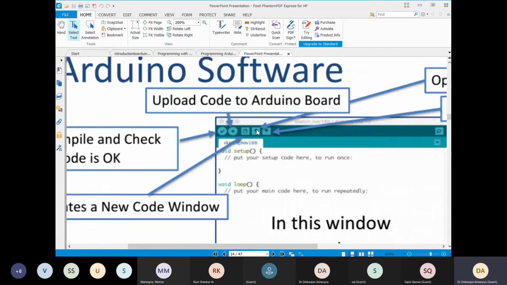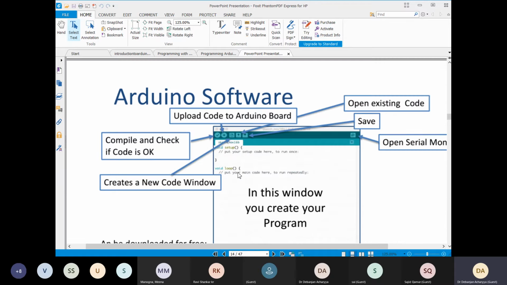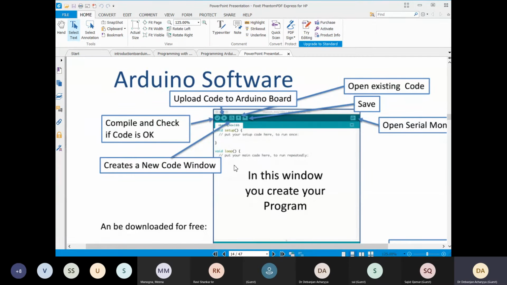by using this symbol. I have the software, and if you want, we can perform the experiment also using the software next day. But for the time being, I just give you the overview using this slide, so that you can remember what the buttons are and the know-how of this software. Fine.